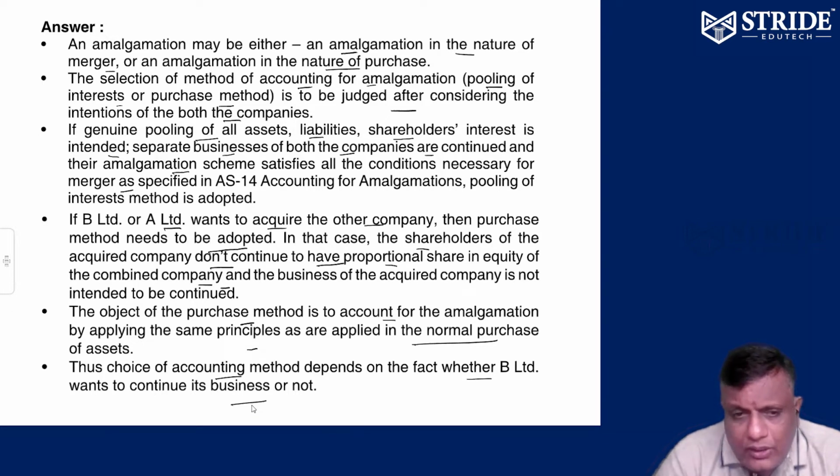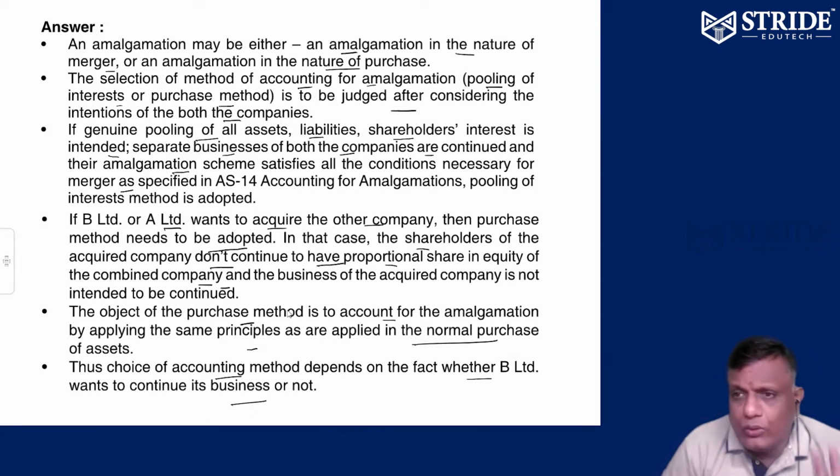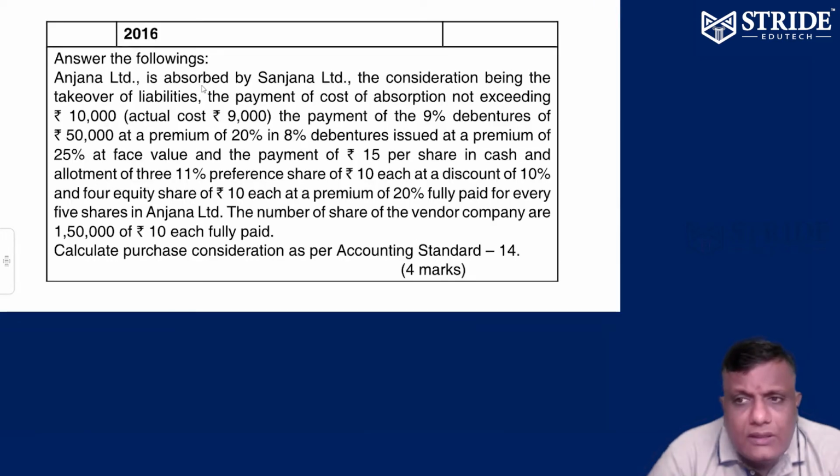So whether B Limited is going to continue or not, when B Limited is acquired by A Limited, whether B Limited will operate in its own name or not, they will decide, or A Limited will decide. That we cannot predict. There are two types of accounting: pooling of interest and purchase method. There are two types of merger: amalgamation in the nature of merger, and amalgamation in the nature of purchase. Let's see one model paper question.